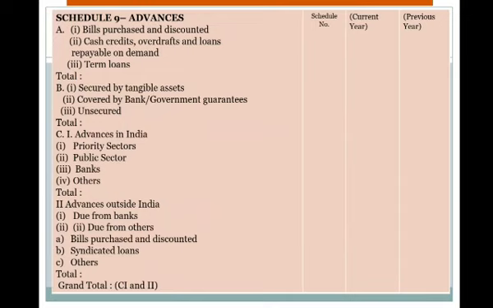There are 3 sections, A, B and C, and further Parts 1 and 2, and the total of it: bills purchased and discounted, cash credits, overdrafts and loans repayable on demand, secured by tangible assets, covered by banks, unsecured. So we will be providing information regarding the advances.